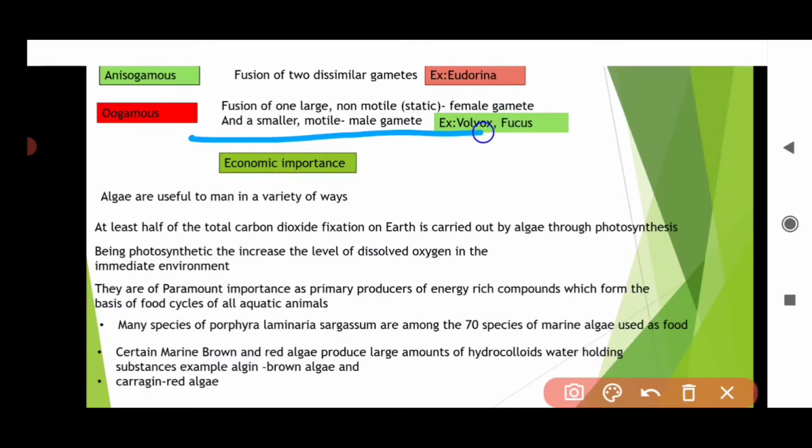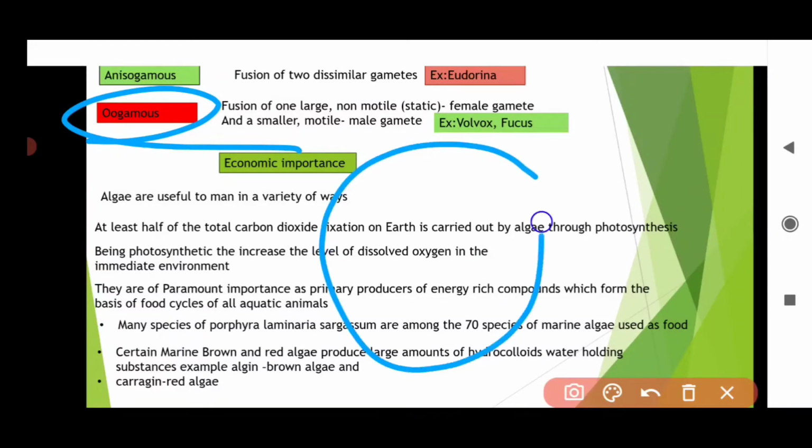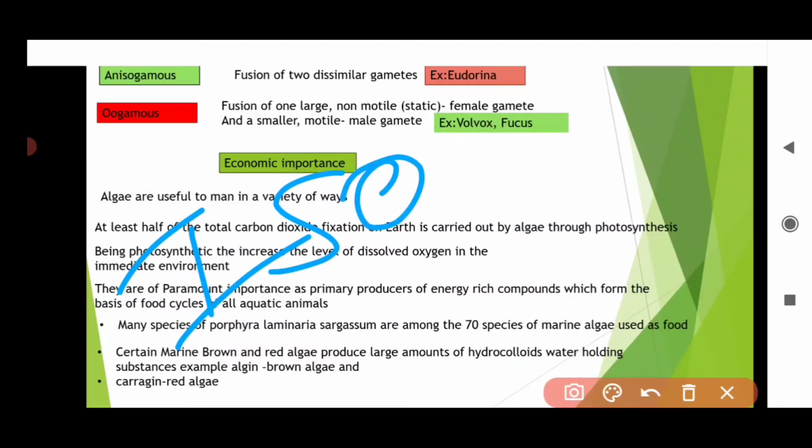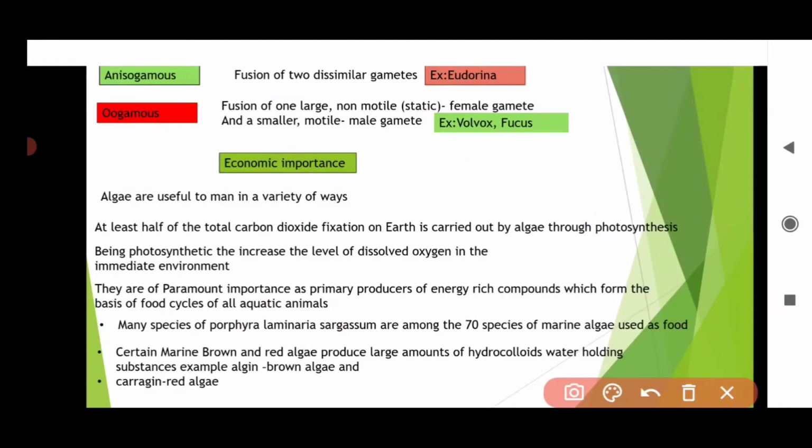And the male gamete is motile, and it is small, and it is motile. It means it has flagella. So in this oogamous, the female gamete is large, non-motile, does not have flagella, and the male gamete is motile and has flagella. Examples: Volvox and Fucus. Remember these examples: anisogamous, Ectocarpus; oogamous, Volvox, Fucus; and isogamous is your Ulothrix and Spirogyra. Okay, remember these examples, very, very important.